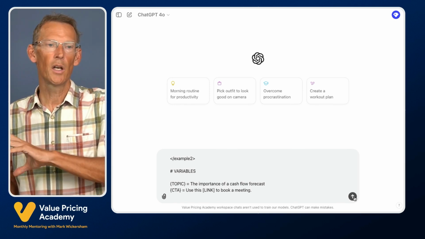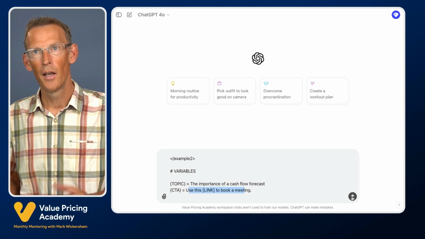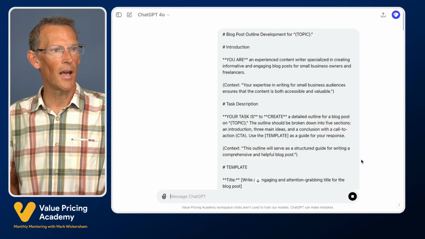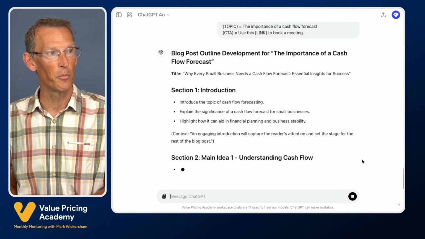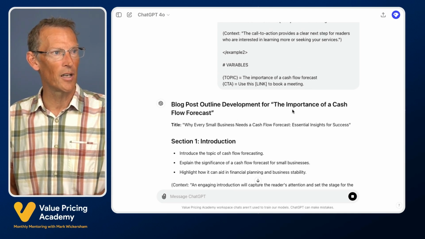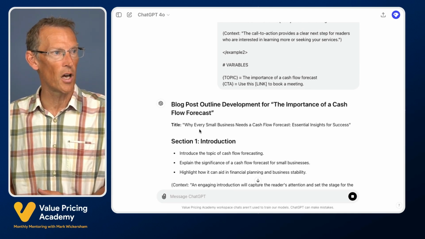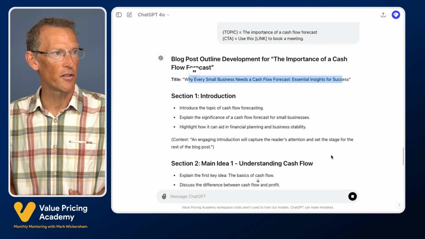So all we do is we cut and paste the prompt, we decide what our topic is going to be and what our call to action is going to be, and then we hit the button here. And as you're about to see, it now works extremely fast following that prompt to create our outline. So let me take you through it. Blog post outline development for the importance of a cash flow forecast, why every small business needs a cash flow forecast, essential insights for success.